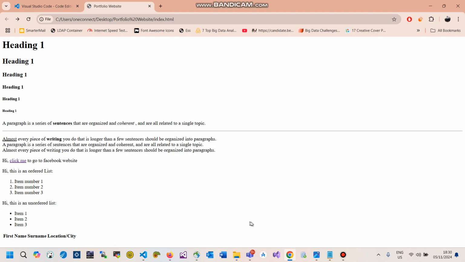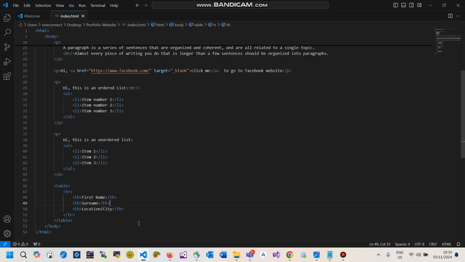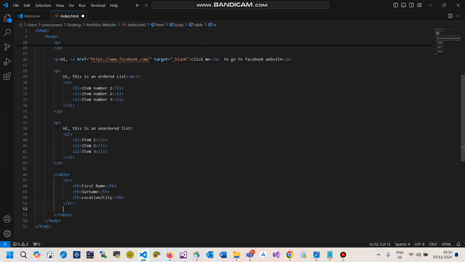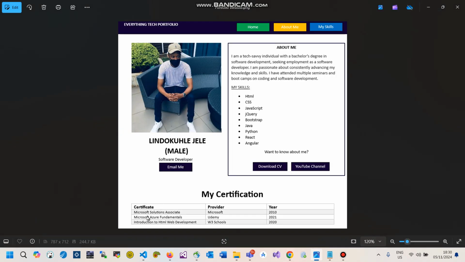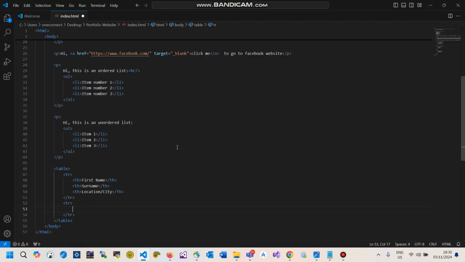Now let us say I want to include data inside of this table, right? So I'll go ahead and create another row. This row is going to be the second one, so I'm no longer creating headings. I'm creating the actual data that's going to go under each column, right? So I'm going to create table data.